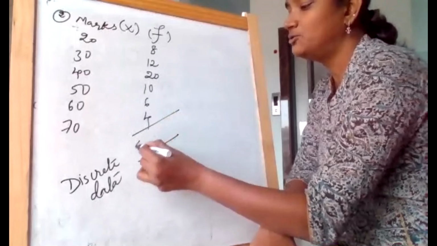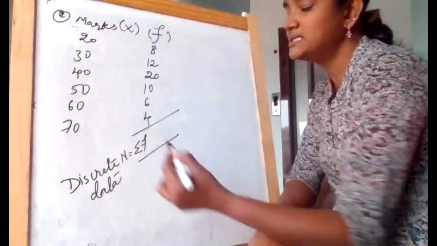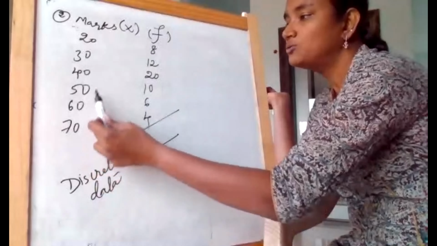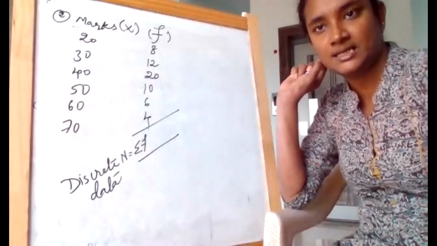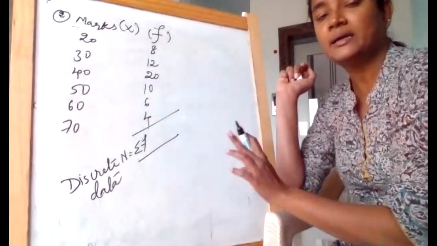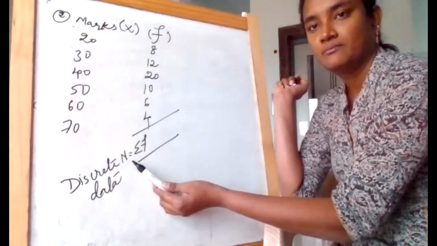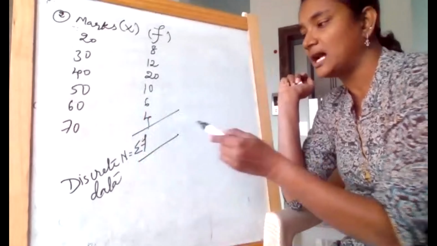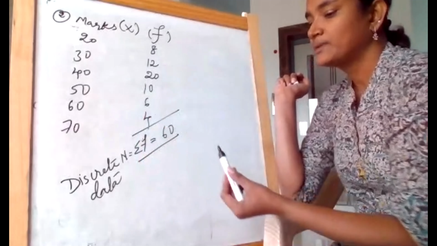So here we always need to take n equal to the sum of f. When frequency is given, girls, blindly you need to remember, earlier we counted 1, 2, 3, 4, 5, 6, like that. Earlier it was 10 people's income. But now whenever frequency is given, every time remember, the total of frequency is nothing but n. That is the main difference between individual data and discrete or continuous data, whatever we are going to see later. So the total of this is 60.